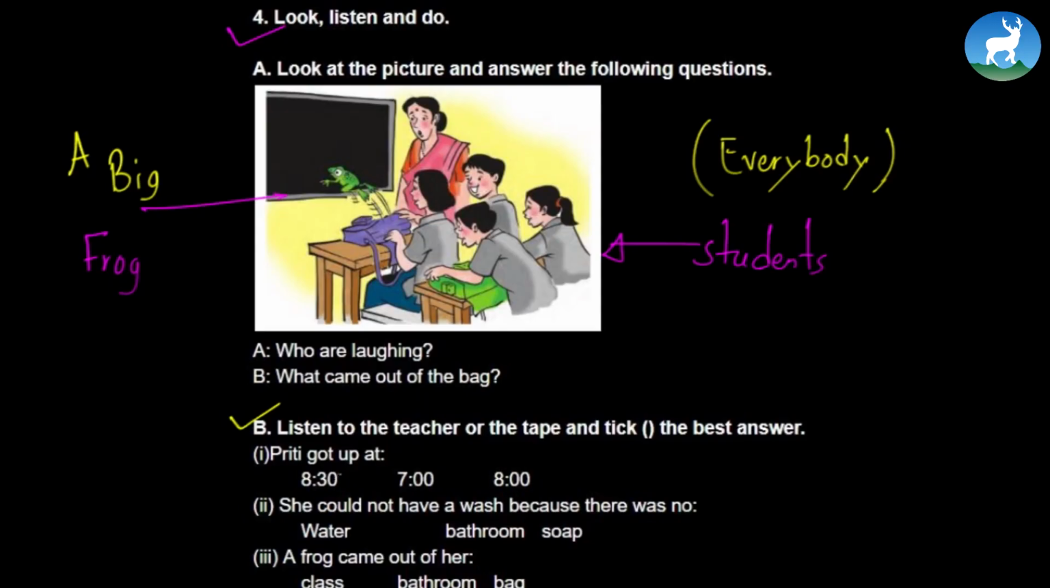Preeti got up at 8 o'clock. Correct. She could not have a wash because there was no, is it bathroom or soap? Why? So what is the correct answer? Because there was no water. A frog came out of a bag. That's right. That's the answer. Alright, so let's move on to the reading portion now.